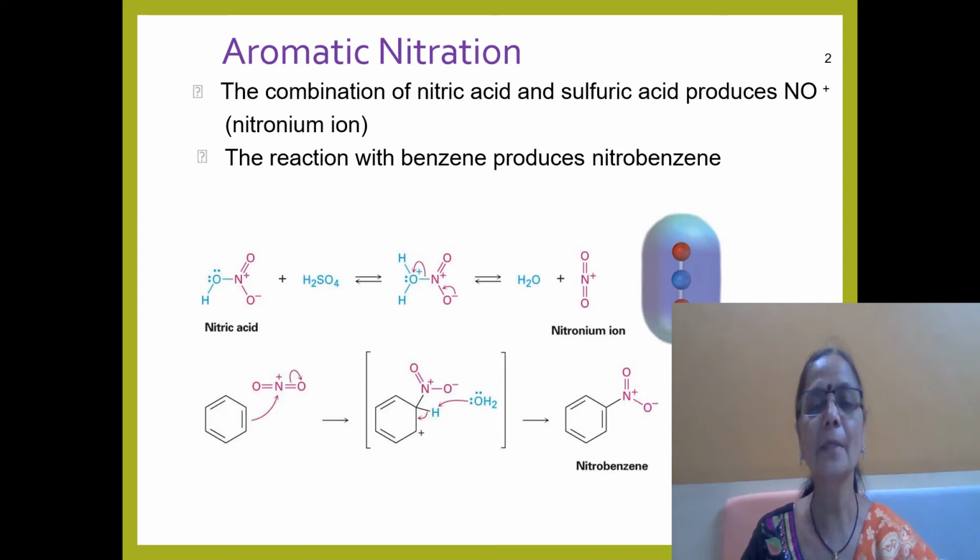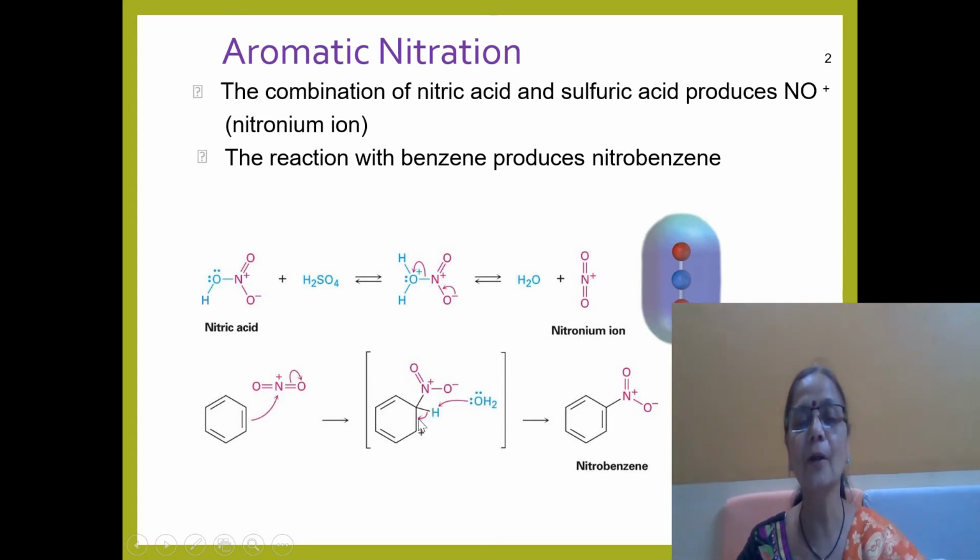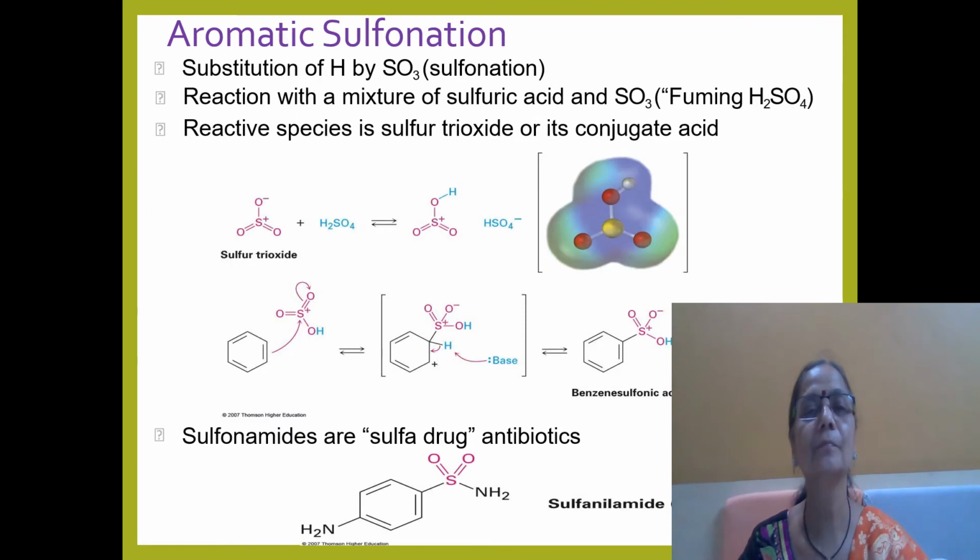Then the third step: from the H2SO4, the HSO4 negative is present in the medium. That anion picks up the proton and aromatization takes place. Thus, overall reaction, the hydrogen of the benzene ring is replaced by the NO2 group. Therefore, the NO2 gets substituted on the benzene ring. Thus, the electrophile gets substituted on the benzene ring. Therefore, it is an aromatic electrophilic substitution.